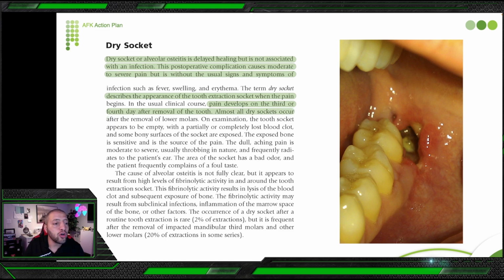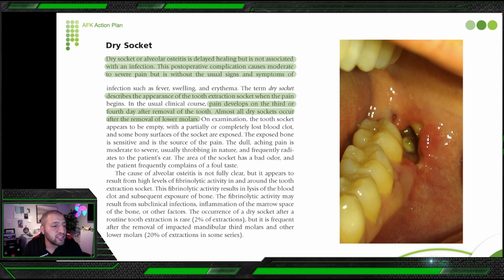Almost all dry sockets occur after removal of lower molars, so we can say it happens in lower molars most commonly. It might happen in upper teeth, but most commonly it happens in lower 3-8 and 4-8. So this is the first requirement, developing in the third or fourth day, not in the first day. And secondly, the patient will tell you, I have a foul odor inside my mouth, and when you open the patient's mouth, you can see this hole. When you look inside, you can see bare bone, you can see pus coming from inside the socket.